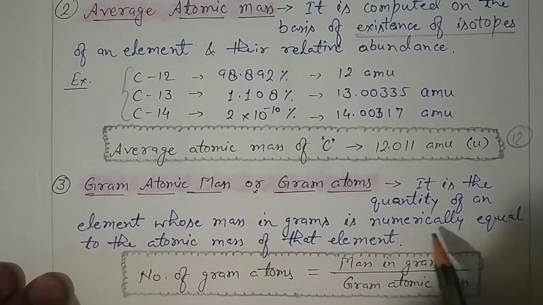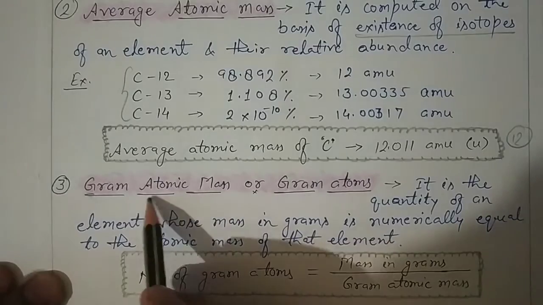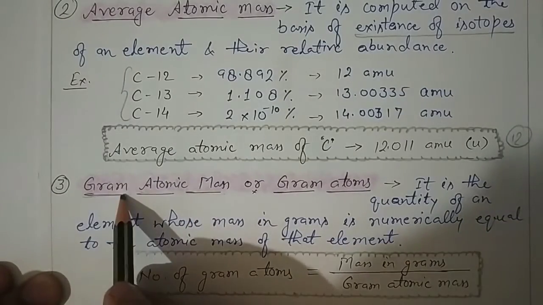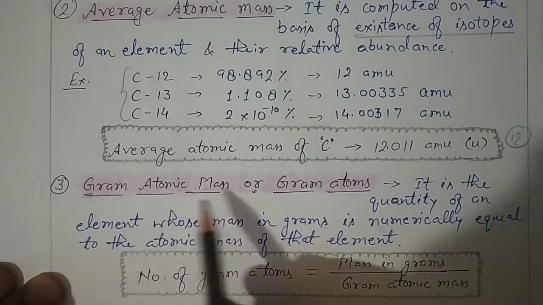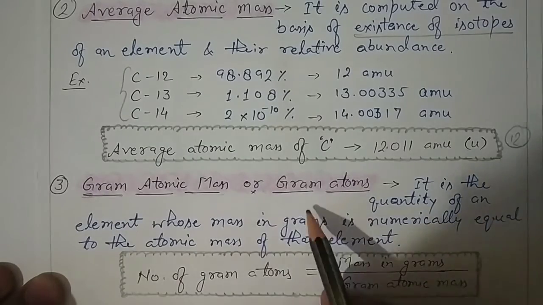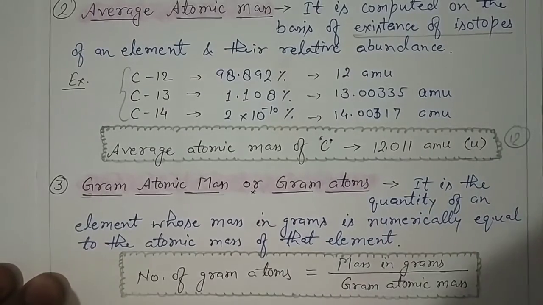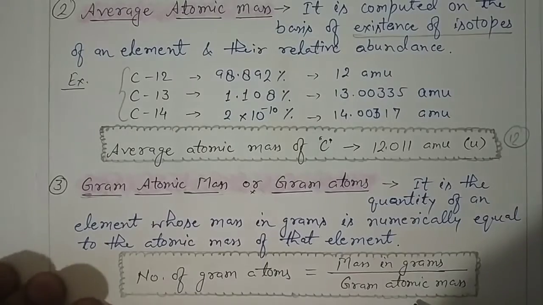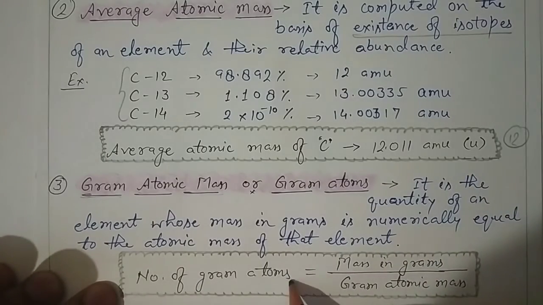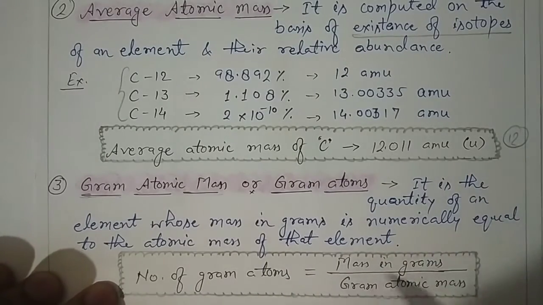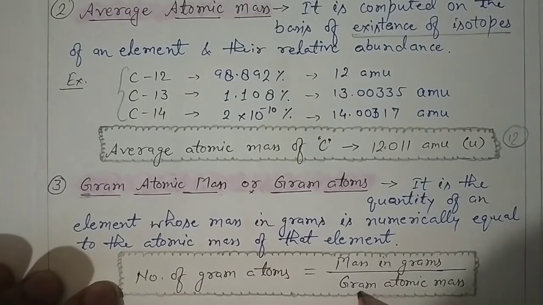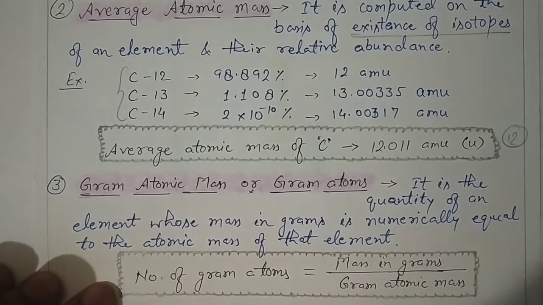Basically, atomic mass when expressed in grams is called the gram atomic mass of that atom, or the gram atoms of that element. The formula is: number of gram atoms of any element is equal to mass in grams upon gram atomic mass.